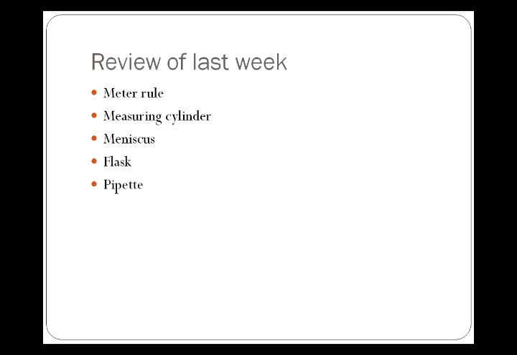Okay, now review of last week. Last week, the first one, meter rule, measures the distance between two points. Measuring cylinder measures the volume of a liquid. Meniscus is the curve which appears at the top of the measuring cylinder. The conical flask is also used for measuring and making liquid. Pipette is used for transferring liquid from one flask to another flask or from one place to another place.